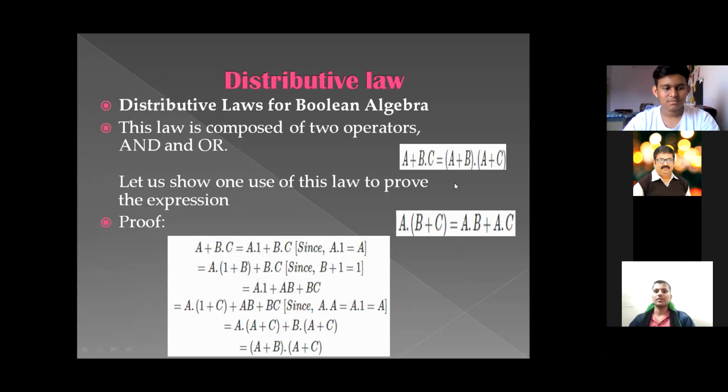Here comes the next law, the distributive law. The distributive laws for Boolean algebra. This law is composed of two operators, AND and OR. You can see plus and multiplication too. Let us show one use of this law to prove the expression. Here the proof is given. The proof is too long, you can see. The fundamental operations are used here with the variables a, b and c. The first one is given on the upper side and the second one on the lower side, and the proof is given below. The proof is too long, so not to waste time, let's go to another slide.